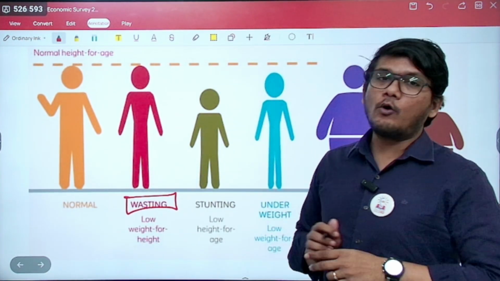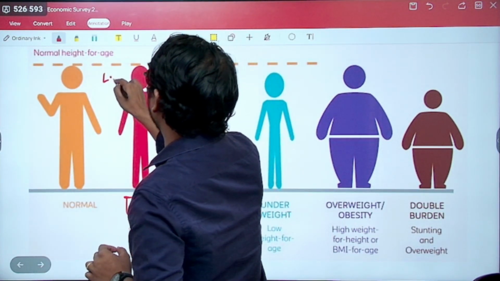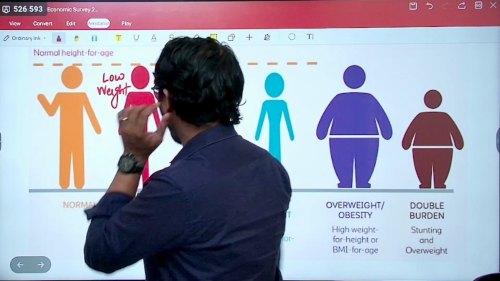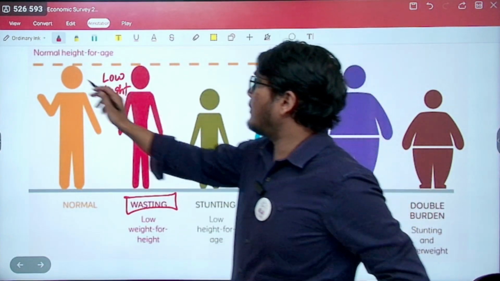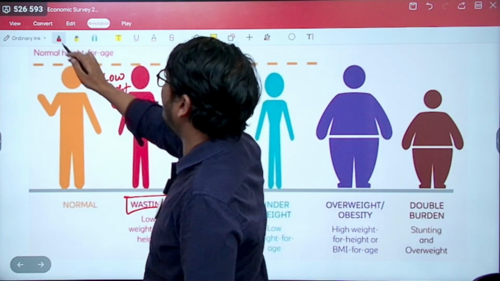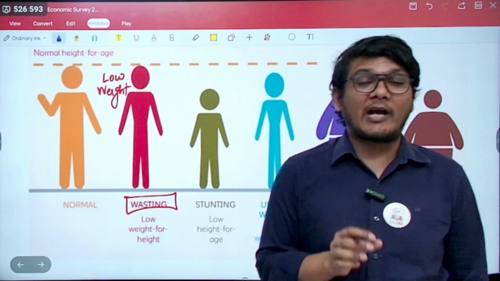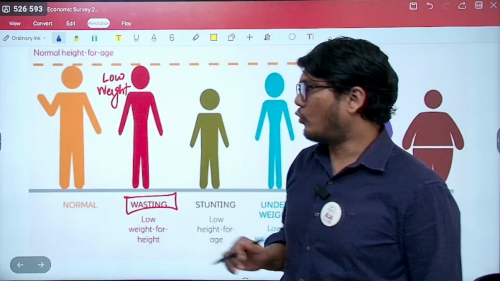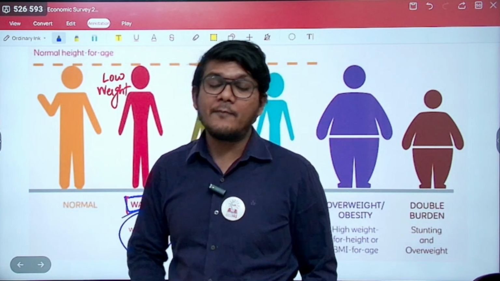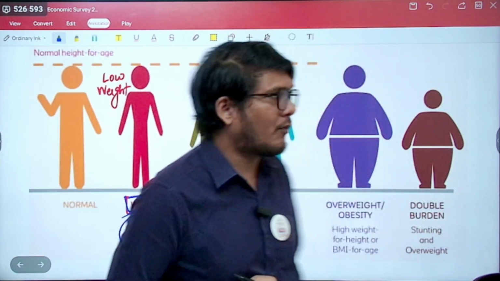Now when you talk about wasting, it is nothing but a child having low weight for the height. So you can see this is the normal height that they have drawn. The height is normal, but the weight as such is below normal. That means this child is going to be thin. So that is what wasting is all about. Low weight for height. You should remember this factually because it is going to be very important for your prelims.